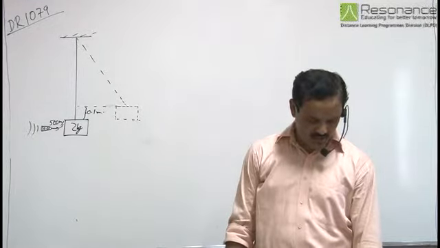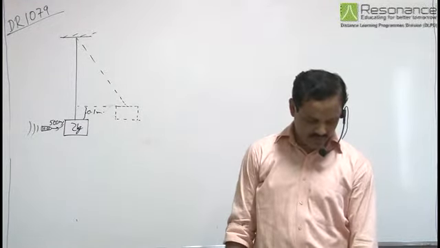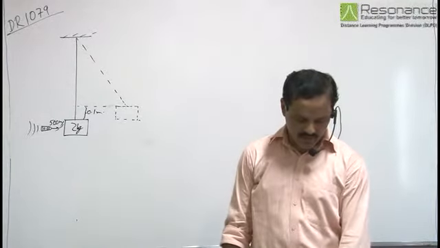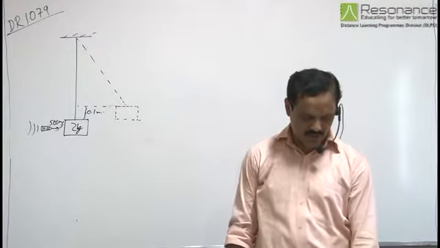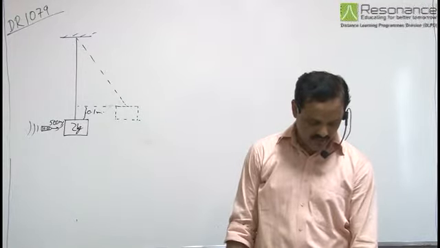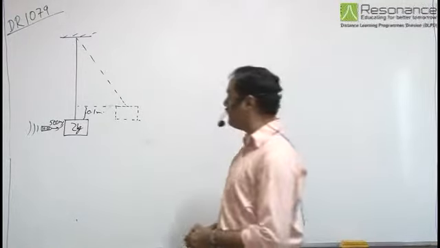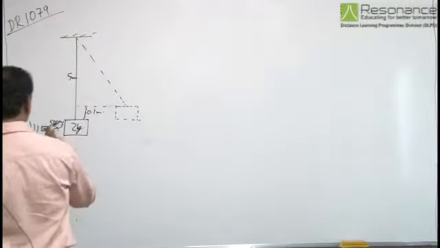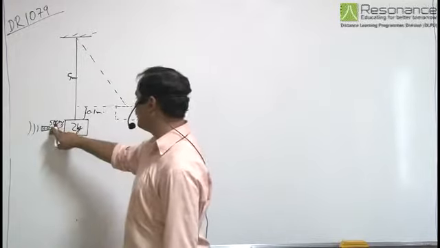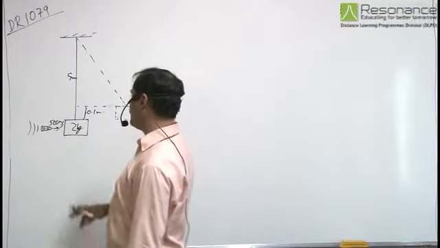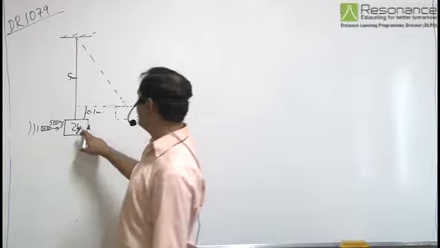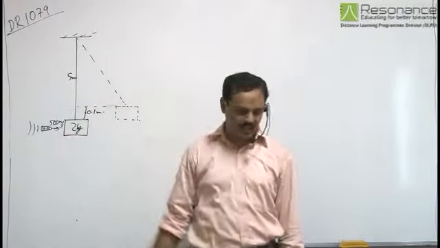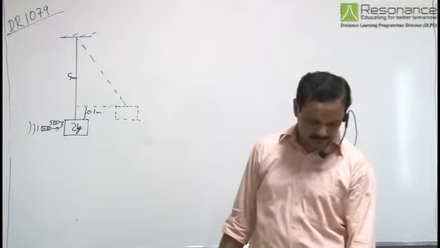A bullet of mass 0.01 kg and traveling at a speed of 500 meter per second strikes and passes horizontally through a block of mass 2 kg which is suspended by a string of length 5 meter. So we have a bullet of mass 0.01 kg moving with speed 500 meter per second, strikes a block of mass 2 kg hanging with the help of a string of length given to be 5 meter.